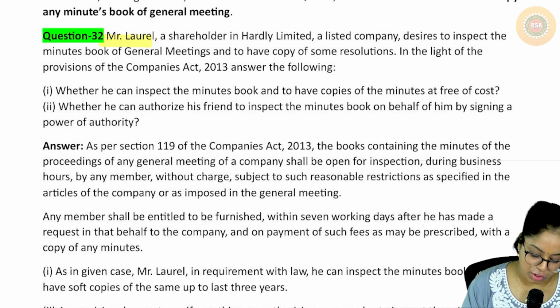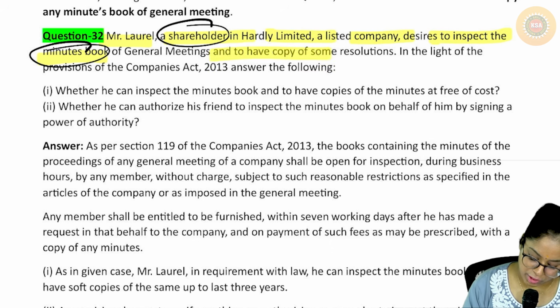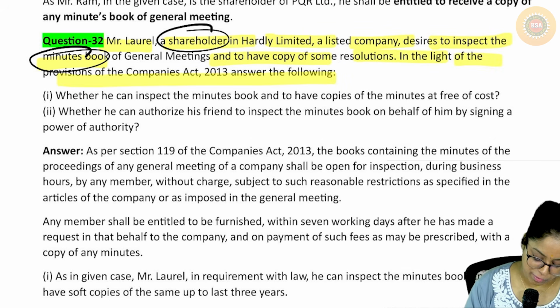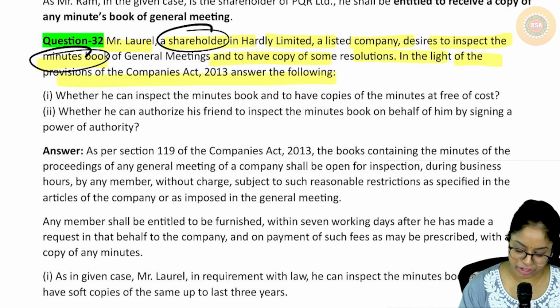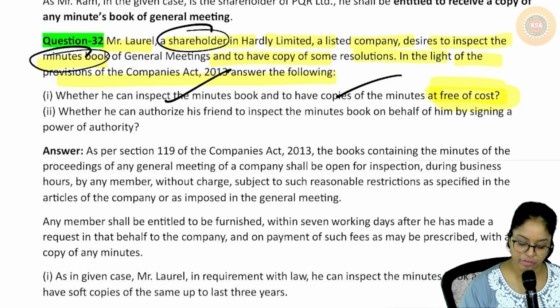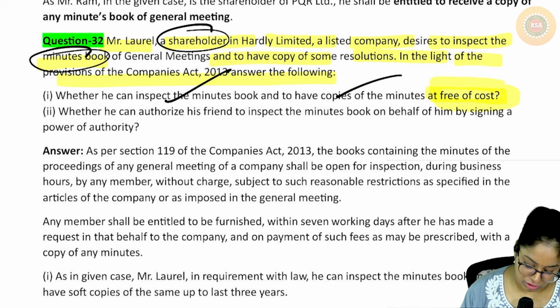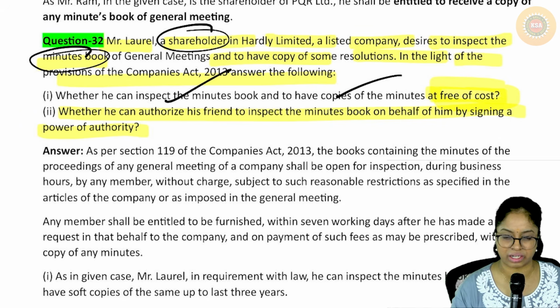Next is, Mr. Laurel, a shareholder in Hardley Limited, a listed company, desires to inspect the minutes. So this guy is the shareholder desiring to inspect the minutes and to have a copy of the resolutions. In the light of the provisions of the Companies Act, explain whether he can inspect the minutes and have a copy free of cost. The inspection can be done free of cost, and if you want a copy, you have to pay the amount. Whether he can authorize his friend to inspect the minutes on his behalf, the answer is no. You cannot do that; if you want, you have to come and see it yourself. You cannot authorize somebody on your behalf.